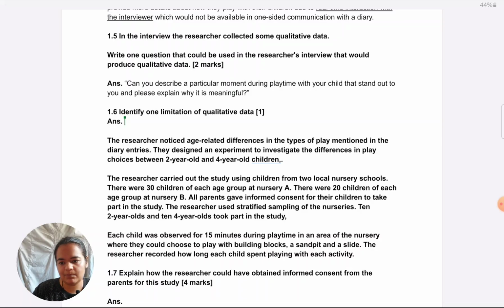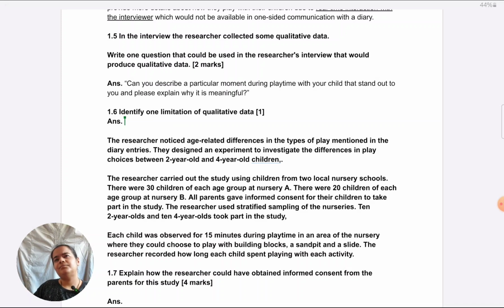You just have to name one weakness. Just brainstorm on all the weaknesses possible. It is not objective, it's subjective. That's the first thing which will come to mind. It's subject to researcher bias. Other possibilities are it can be difficult to analyze, so statistical analysis is not possible.